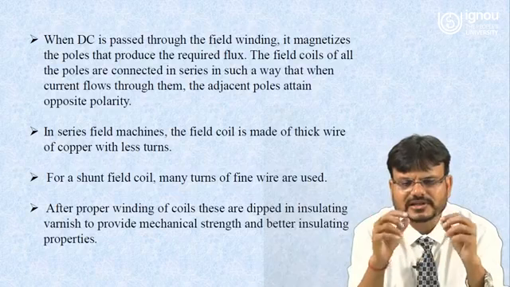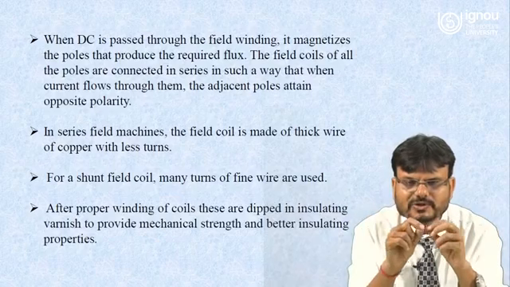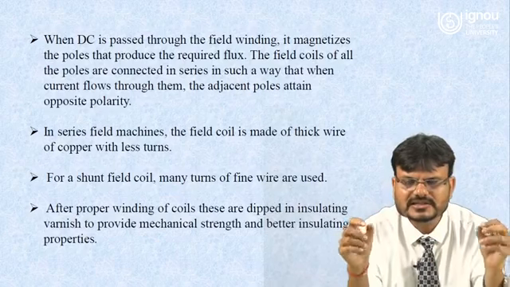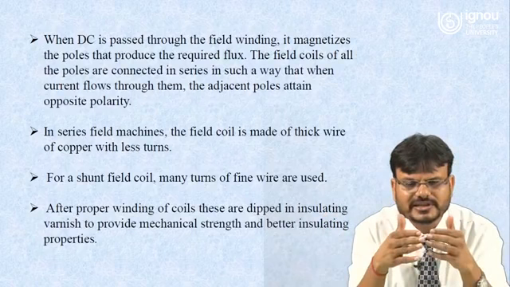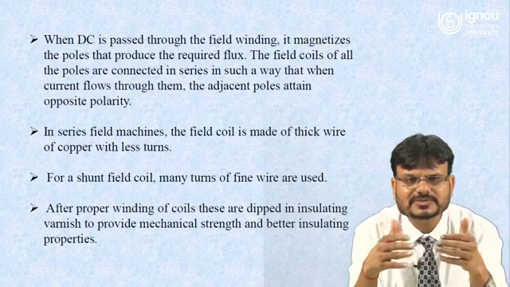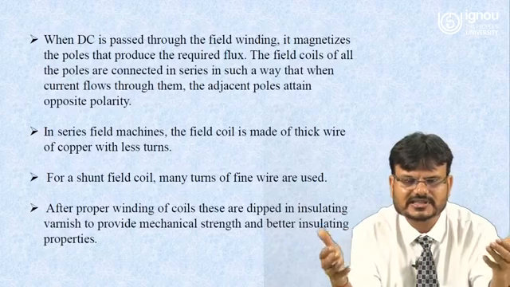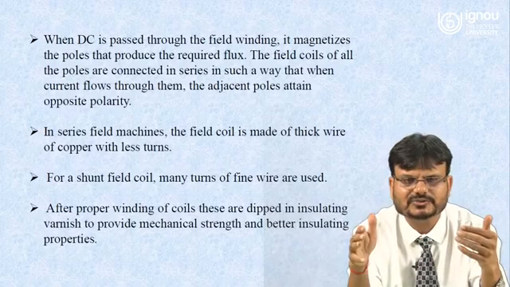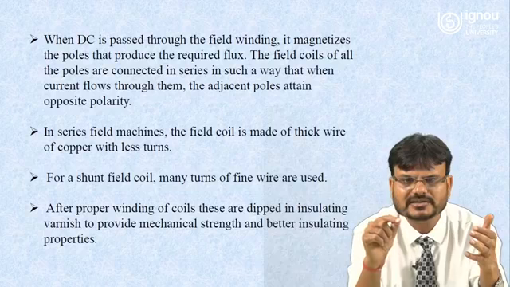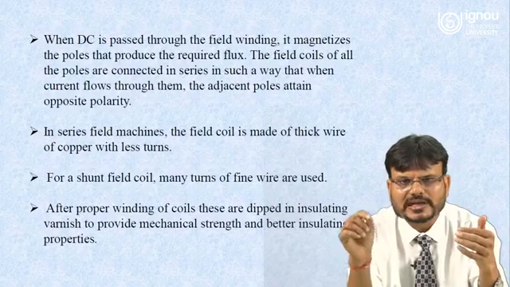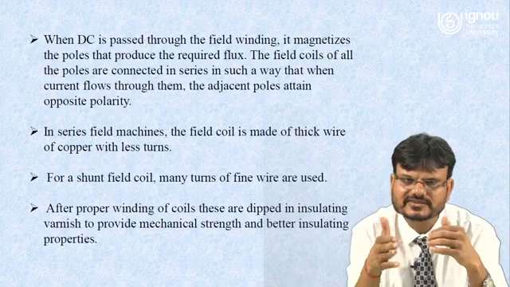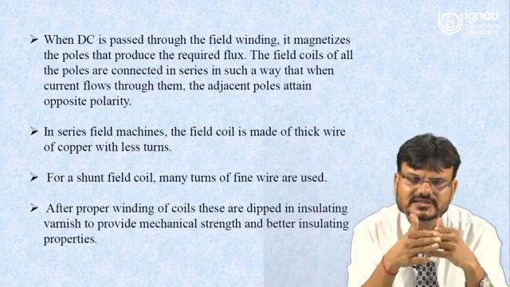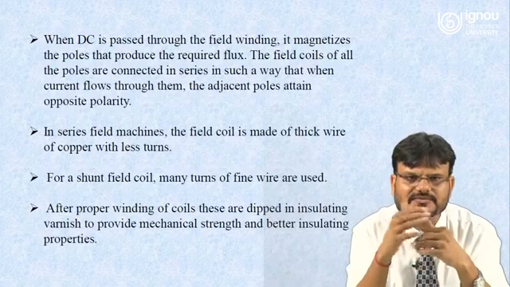Why fewer turns? Fewer turns means what? If the number of turns is less, the length of the conductor is less. If the length of the conductor is less, the resistance of that conductor is less, because R is directly proportional to the length of the conductor. R is equal to rho L upon A. So if N is less, length is less. If length is less, resistance is less. If resistance is less, current is more.